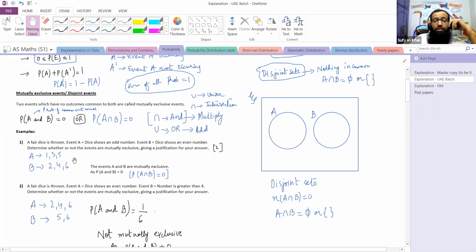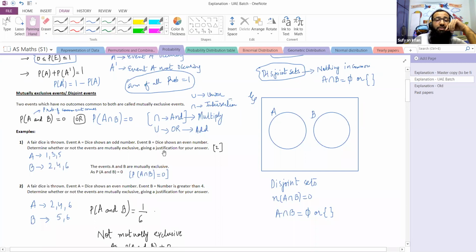And we are being asked to determine whether they are mutually exclusive or not. So first, let's try to find the common elements. Are there any common elements between event A and event B? No. In this case, there are no common outcomes. 1, 3, 5, 2, 4, 6 are different outcomes. There are no common outcomes. So whenever there are no common outcomes, the conclusion would be that the events are mutually exclusive.